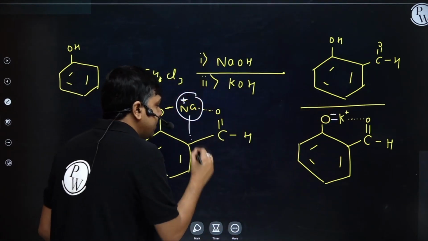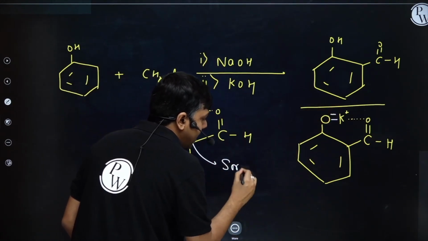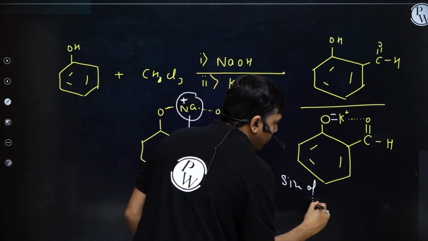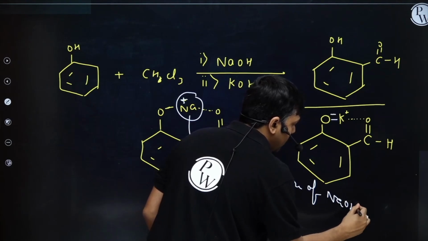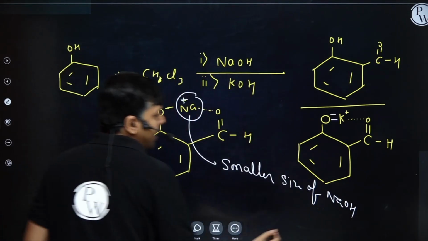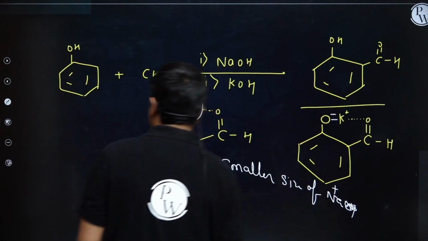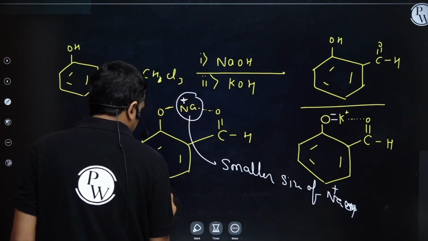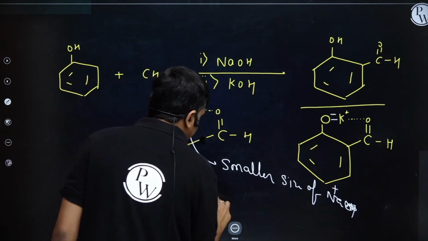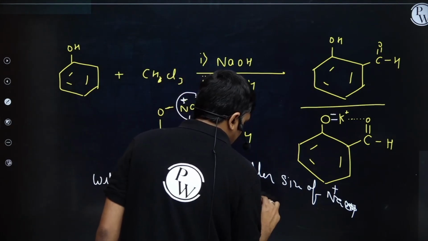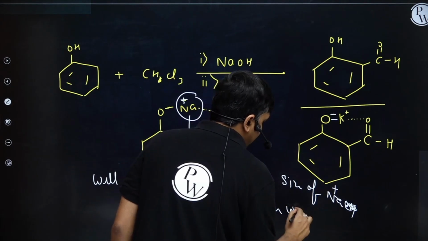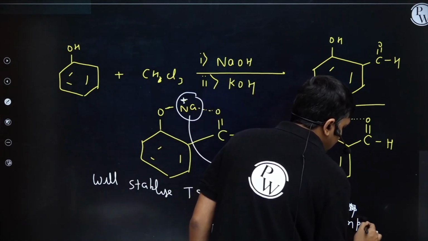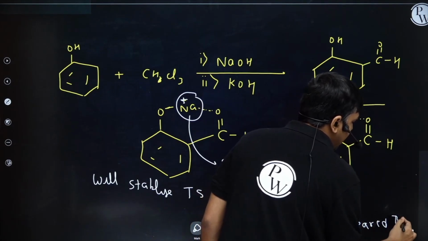Since Na plus is smaller in size, Na plus will stabilize the TS in a better way as compared to K plus.